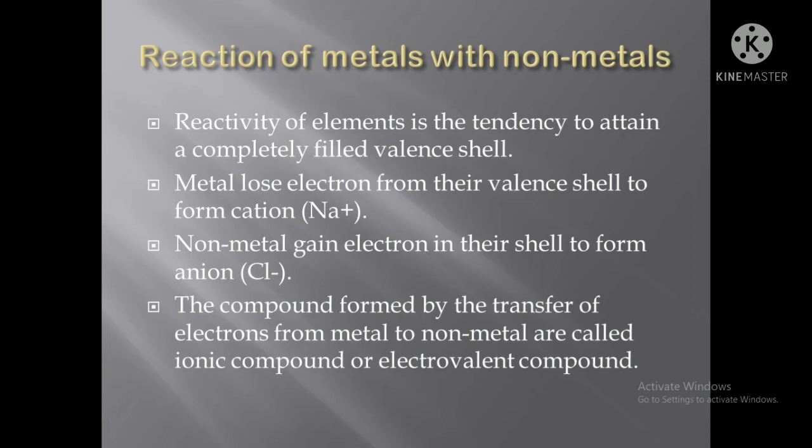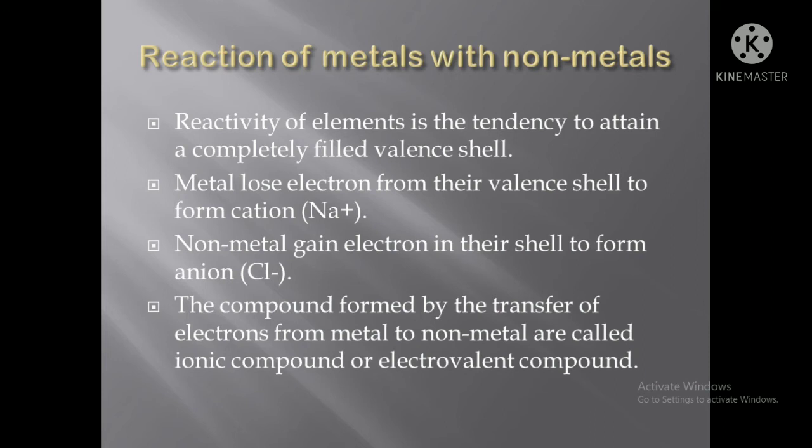Then it will be in positive sign, and non-metal will gain electrons. It will take the electron from the metal to form the full valence shell, that is the anion, and it will be Cl negative. Just an example, I am talking about NaCl, sodium chloride. So your non-metal will be in negative sign, Cl negative. The compound formed by the transfer of electrons from metal to non-metal is called the ionic compound or electrovalent compound.